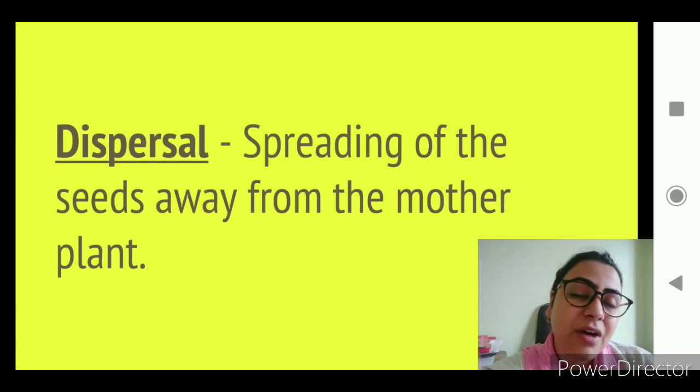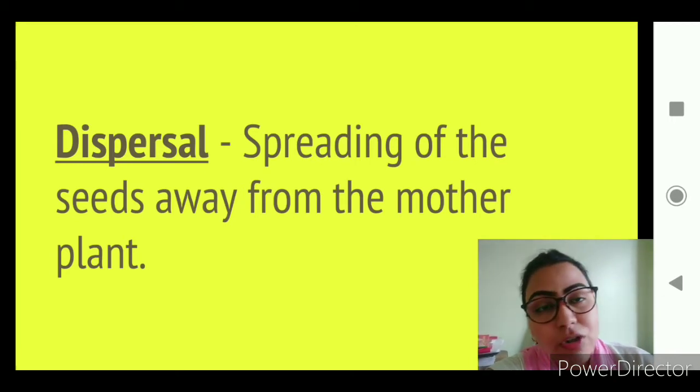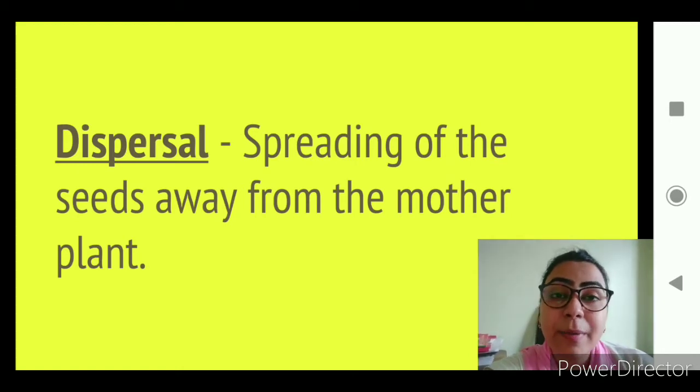Now you see, just now I told you that the seed needs water, soil, air and nutrients to grow. Right? Now what happens? The mother plant is there. If the seed falls just near the mother plant, then it will not get enough water, because the mother plant will also take the water from the soil. It will also take up the nutrients. And the mother plant is much bigger than the seed.